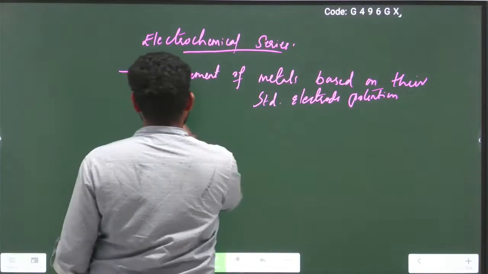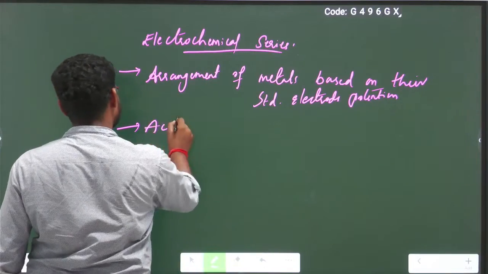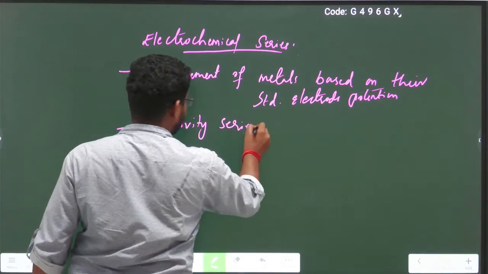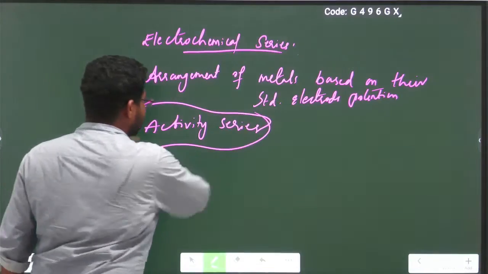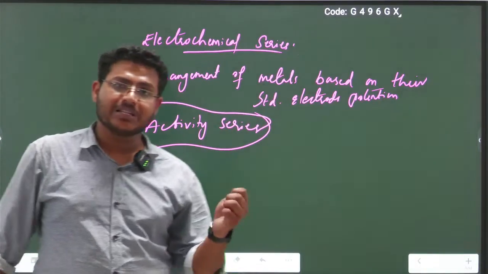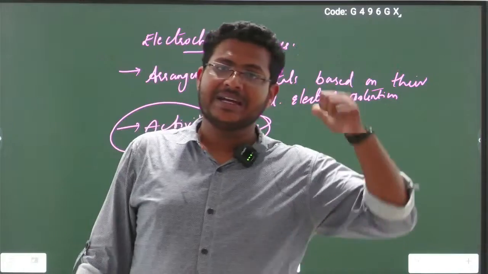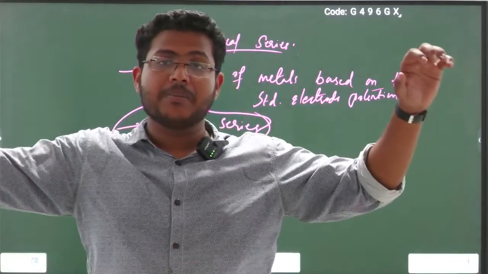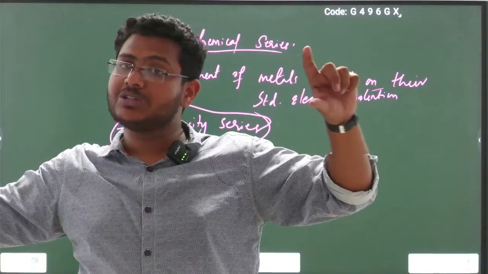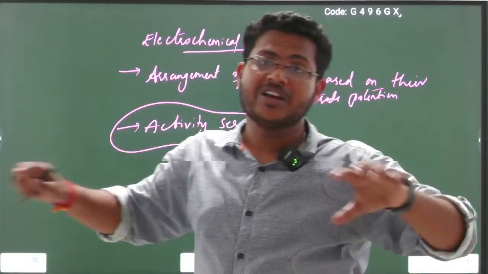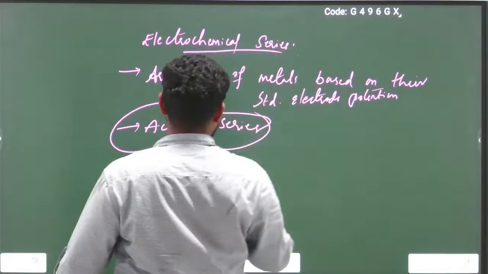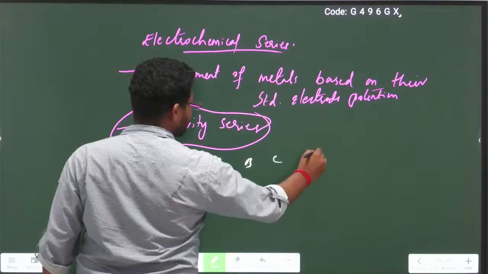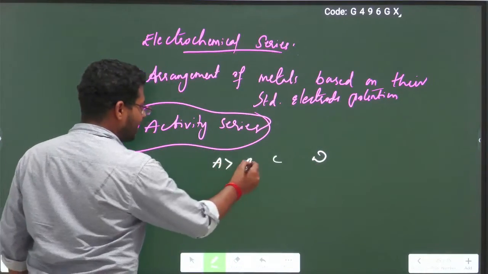So this electrochemical series is also called as activity series, which is very important to you. Remember this. I am again stressing, activity series. Electrochemical series is also called as activity series. It is defined as arrangement of metals in an order based on the standard electrode potential of the metal. For example, let us consider metals A, B, C, D.